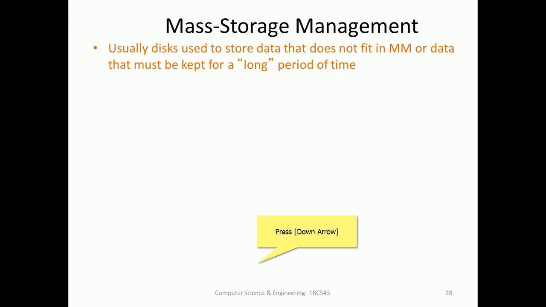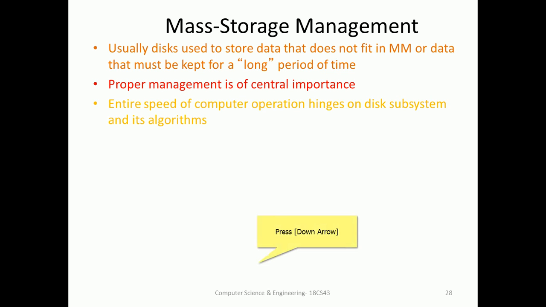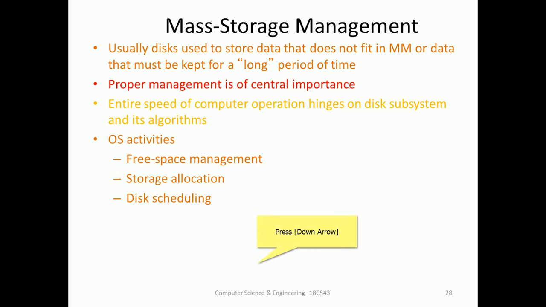So mass storage management: usually disk is used to store data that does not fit in main memory, or that must be kept for a long period, so it goes to the secondary memory. If somebody has a big program, you can keep it in secondary memory, break it into pieces and call them one by one in sequence. Proper management is a quite important aspect. The entire speed of the computer depends on this subsystem and the kind of algorithms people are using.